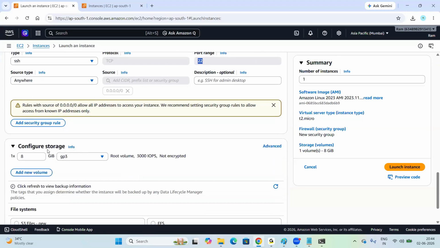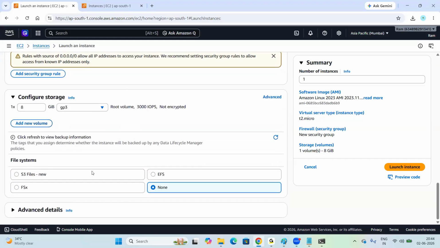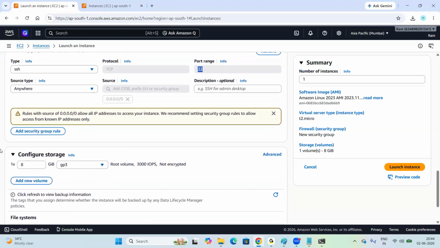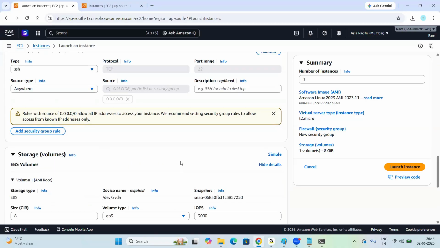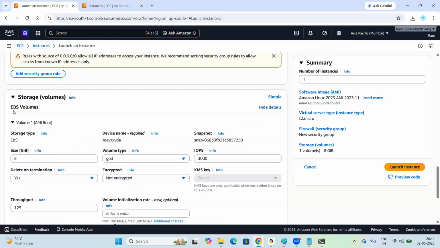Look at my screen. Next one here is storage. If you want to install operating system, applications, plugins, patches, you require storage, right? So click on advanced. Now click on expand this volume. Look at here. AWS is providing EBS volume, elastic block store volume, right? So this volume type is EBS, elastic block store. Device name is /dev/xvda, the drive name.